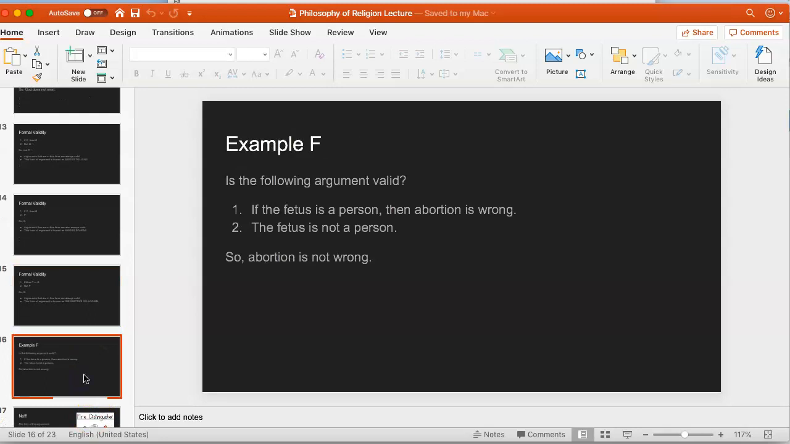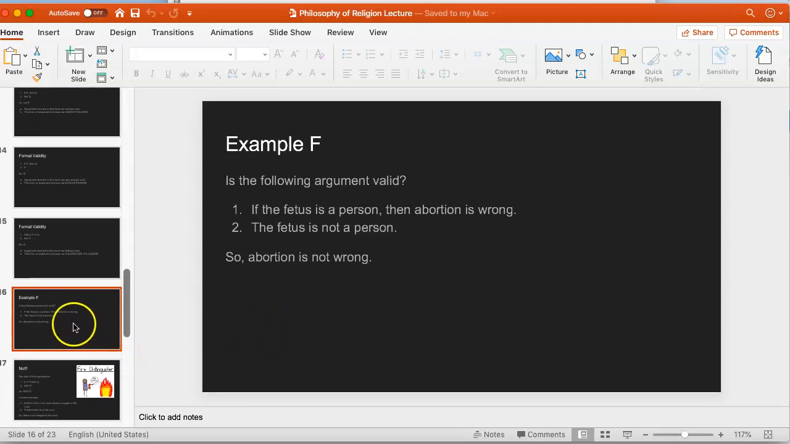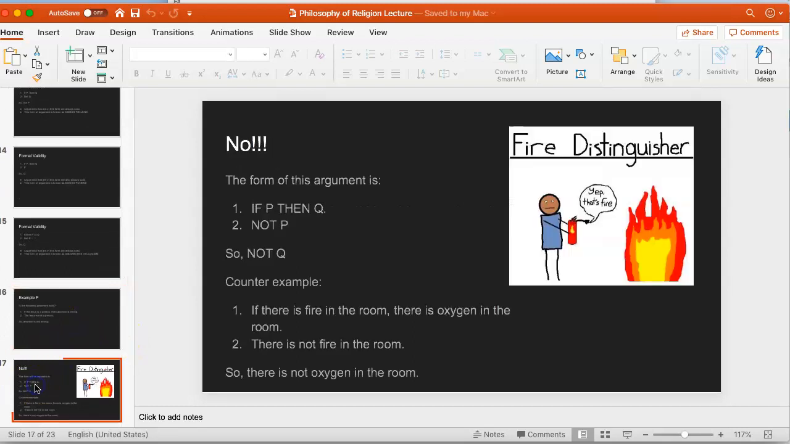Okay, let's turn to example F from the course packet. Is the following argument valid? If the fetus is a person, then abortion is wrong. The fetus is not a person, so abortion is not wrong. Now, you might have been tempted to say that this one was valid, and you might now think that perhaps this is another example of modus tollens. But in fact, it's not quite an example of modus tollens. So, for example, this is the form of this argument.